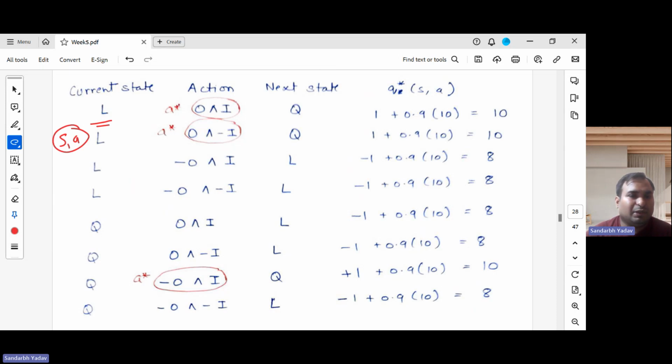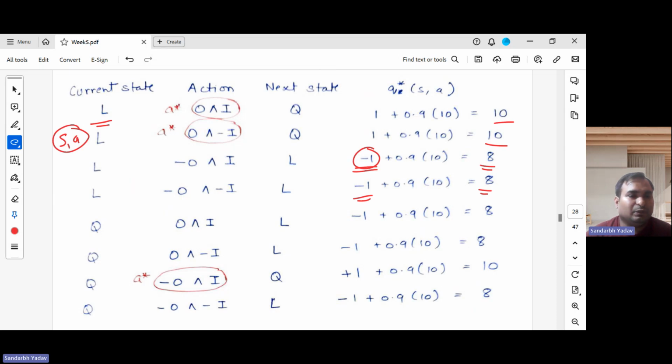Similarly, we do it for the other actions also, but the only difference here will be this -1. If we take these two actions from the laughter state, then we remain in the laughter state, and any transition going into the laughter state was getting a reward of -1. So due to this -1, it becomes 8. Now we have our Q value function. If the state is L and the action taken is L, then the Q value is 10. And for these two actions, it's 8, 8.